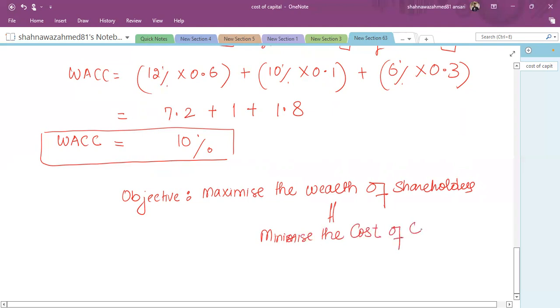Now it's up to you to decide at what financing ratio my cost of capital would be minimized. We'll study optimum capital structure theory for this, that is, what is the suitable debt to equity ratio that makes my cost minimum. If the cost of financing is minimum, the wealth of shareholders will be maximum. So the objective is now to minimize the cost of capital, to find an optimum capital structure.